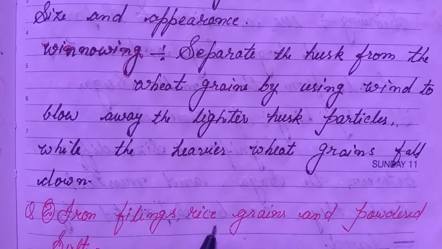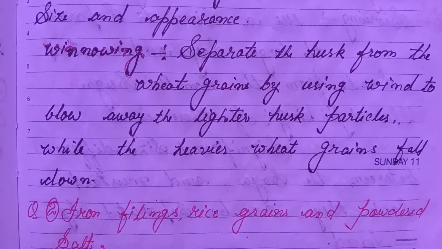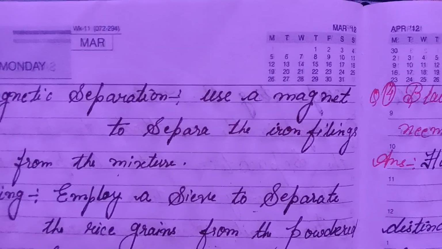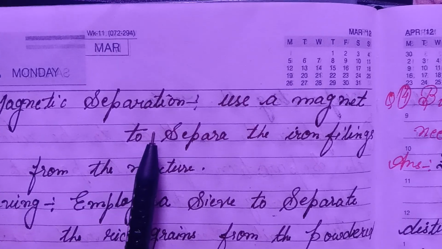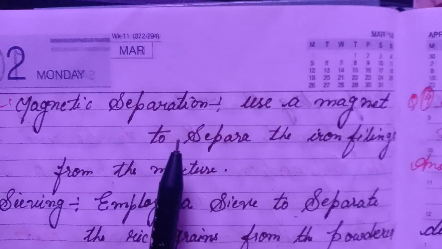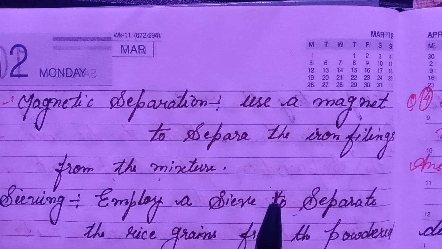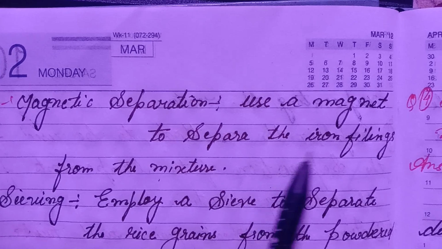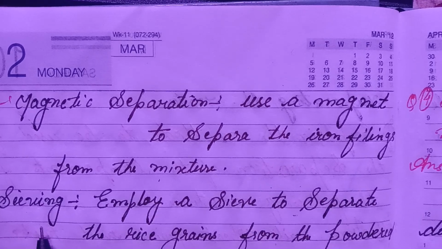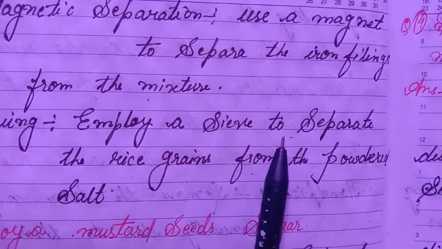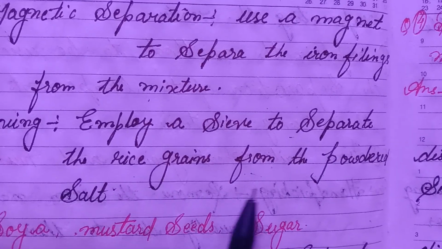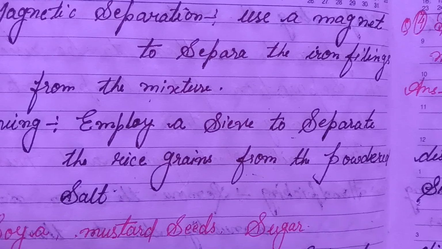Second, iron filings, rice grains and powdered salt. Answer: magnetic separation. Use a magnet to separate the iron filings from the mixture. Sieving: employ a sieve to separate the rice grains from the powdered salt.